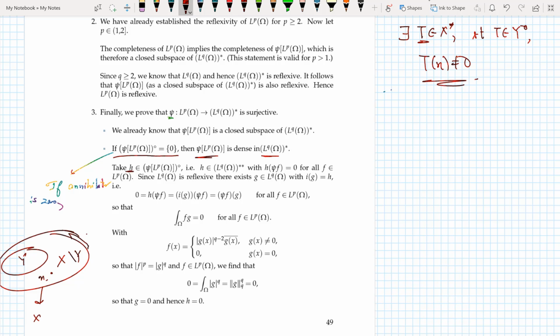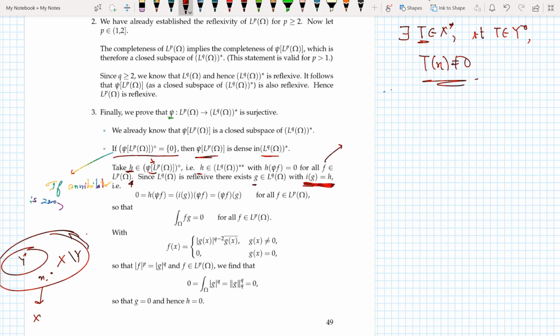Now I take an h, a functional in the annihilator of this space. So basically h is an element of Lq star star, and the property is that h of psi f equals 0, because f is an element in Lp, so psi f is an element here, and h annihilates it. That means h belongs to Lq star star, and h of psi f equals 0 for all f belonging to Lp. That's the important thing.